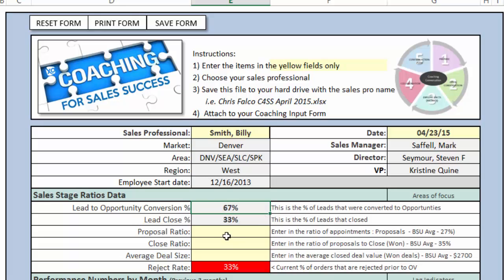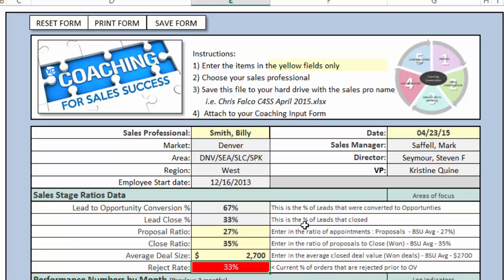The next 3, proposal ratio, close ratio, and average deal size, will begin to be calculated at the end of April. So in the May book, we should have this data. For now, I'm going to use the standard XO defaults of 27%, 35%, and 2,700. In your conversations with your sales professional, you may find that they know more about the proposal, close ratio, and average deal size. Proposal ratio defined as what percentage of the appointments that you have result in proposals, and then what percentage of your proposals result in closes. And then what is your average deal size?